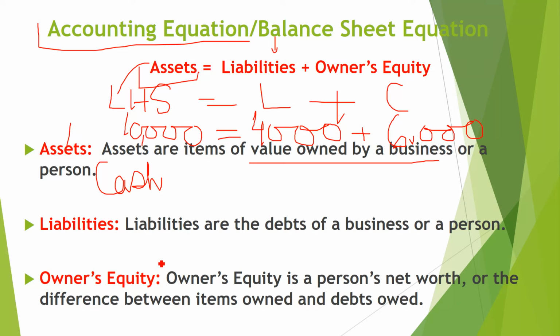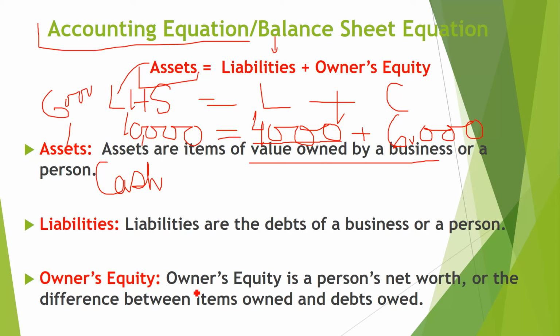Now liabilities are debts of a business or a person. Similarly, suppose you are going to start a business with 10,000. Of this 10,000, 6,000 you have invested, and 4,000 suppose you have borrowed from your friend or from the bank or from a financial institution, which is called the liability, which you have to pay. So total assets minus liabilities, whatever is remaining is the owner's equity. Out of this 10,000, 4,000 is the liability. That is why both sides are equal.